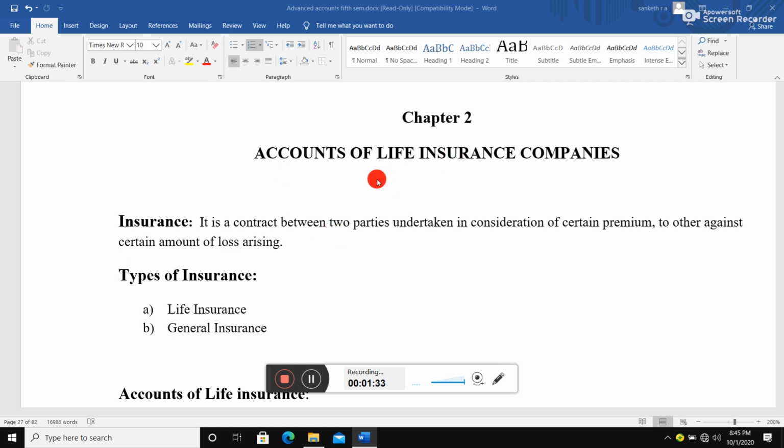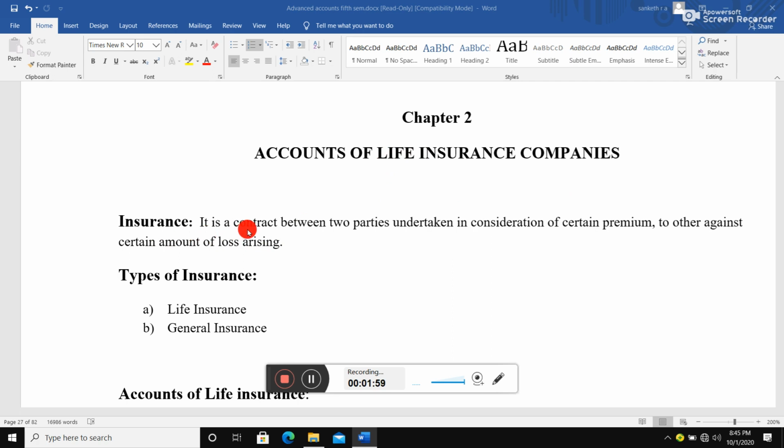In general insurance companies' final accounts, you need to concentrate on two types again: one is fire insurance and the second one is marine insurance. First we'll move on to the first concept of insurance companies, called life insurance companies. Let me first discuss the meaning of insurance.